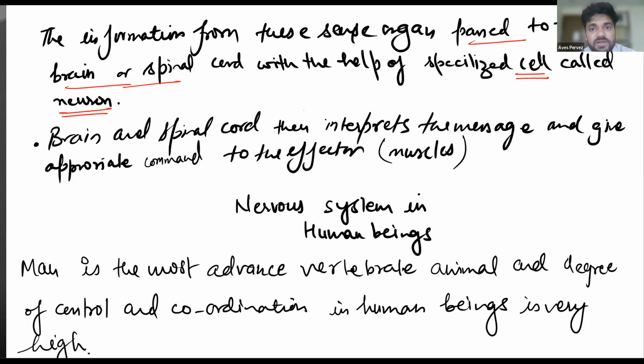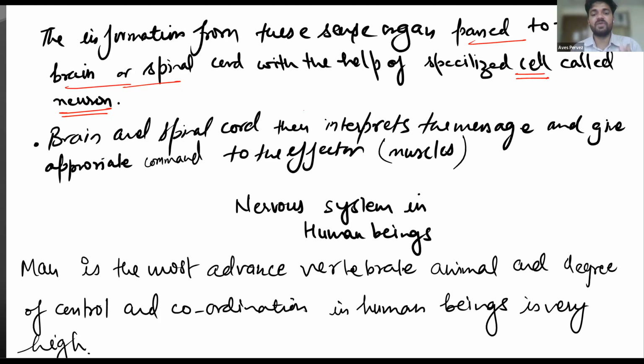What is the role of this one? First of all, the message will transfer to the brain and spinal cord. The brain and spinal cord will interpret the message, whether it is a very hot substance or something good. If you are having a pizza in your hand, the brain will not allow you to throw it in the dustbin, because you know that pizza is a very good thing. But if you are having some vulnerable substance that is affecting your body, you will throw it instantly. The brain will sense whether the thing is good or not. The eyes will help you to see whether this thing is good or not. Then you will suddenly take the action.